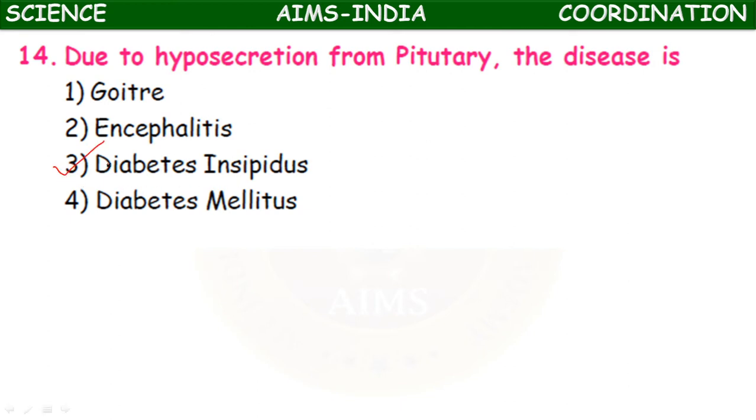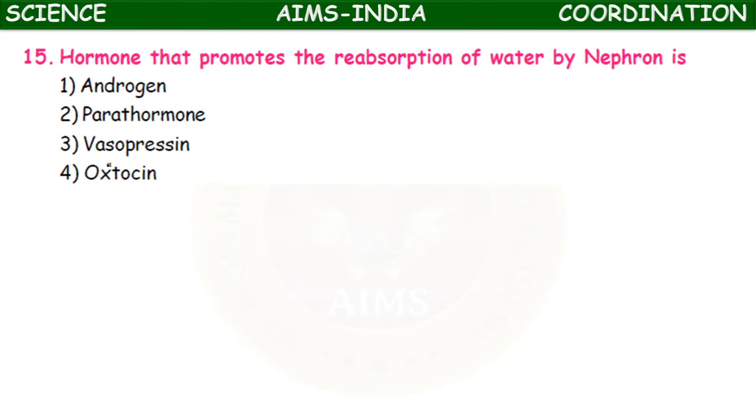So the option 3. The hormone that promotes the reabsorption of water by nephron is androgen, parathormone, vasopressin, oxytocin.